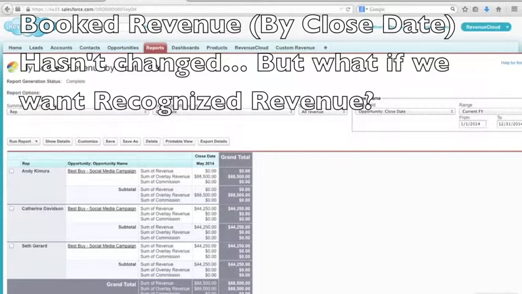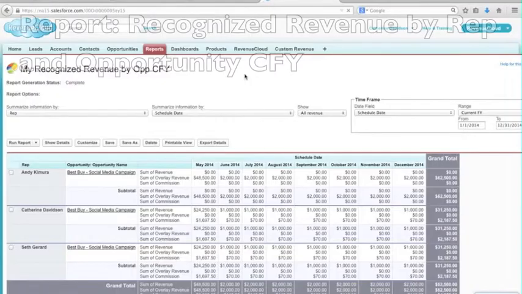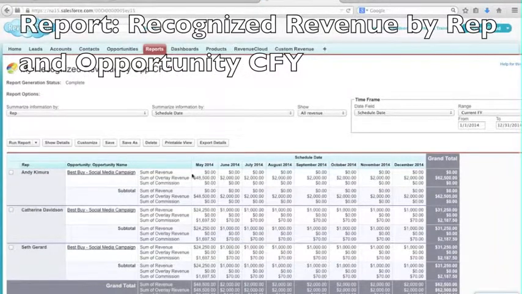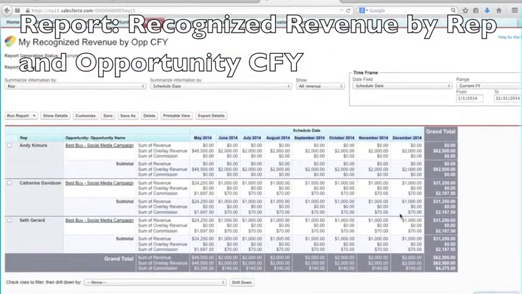But what if we want to see recognized revenue? That's the real value of using revenue schedules. This RevenueCloud Recognized Revenue Report provides essential visibility into the value of this opportunity in the current fiscal year. Note that all of the one-time services fees appear in May, but only 8 months of the overall 24 months of subscription revenue appear in the current fiscal year.